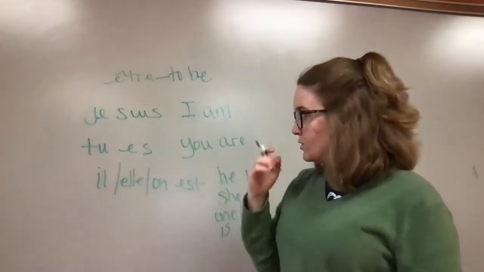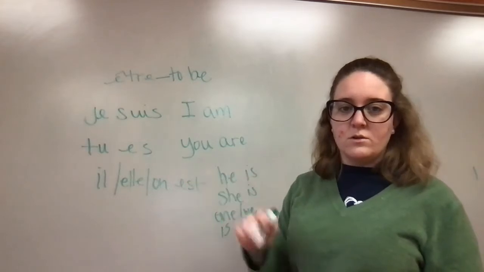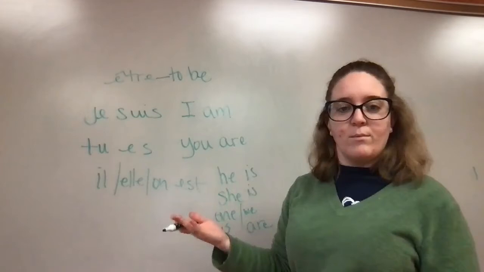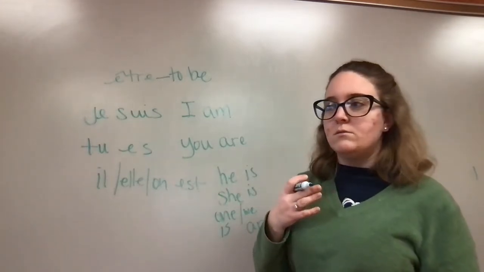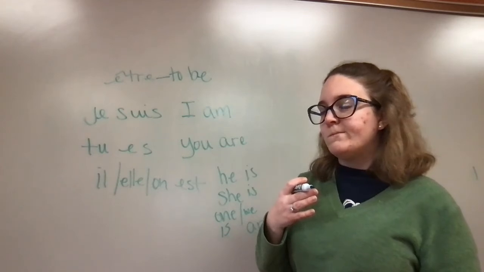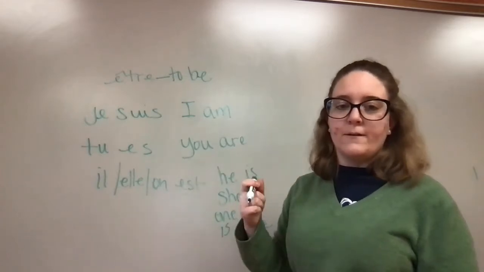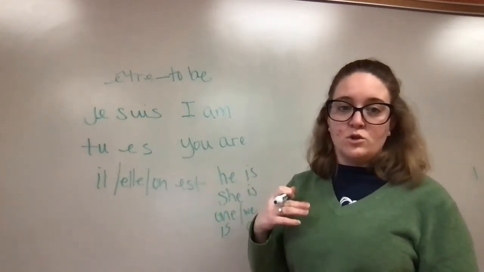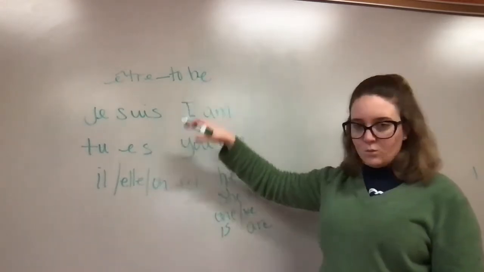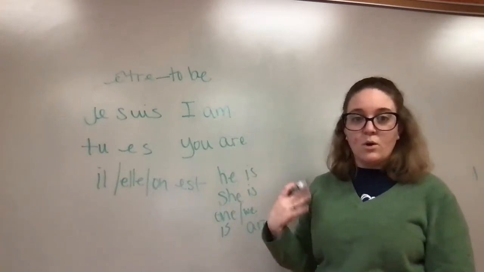Okay? So if I say, je suis intelligent, I am intelligent. Je suis un professeur, I am a professor. Je suis timide. That was an adjective that we've learned previously. I am shy. Je suis américaine. I am American. So again, by just learning this one verb, there's many, many things that we can already talk about and we can already say in French, which is pretty cool.